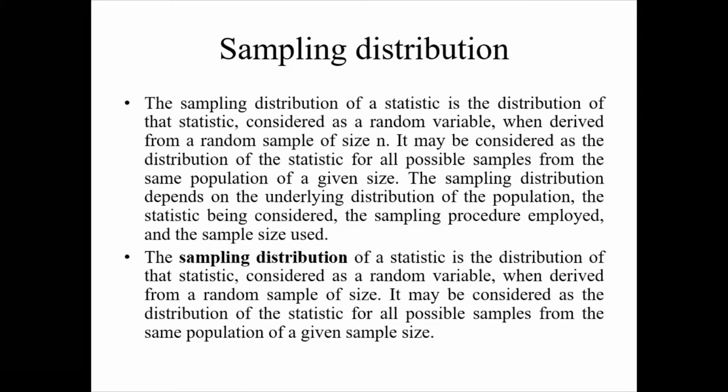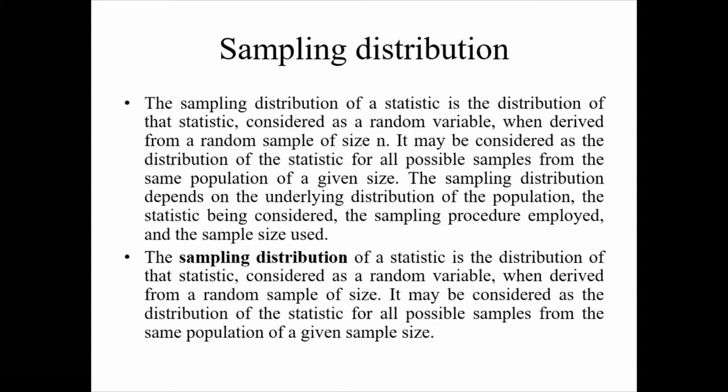Next month, I take 60 different students and calculate the average height. And next month, I take 70 students and calculate the average height, all from the same population of 3,000.